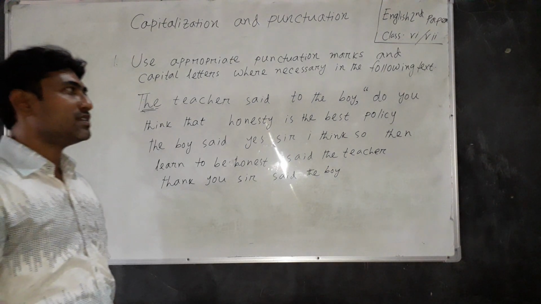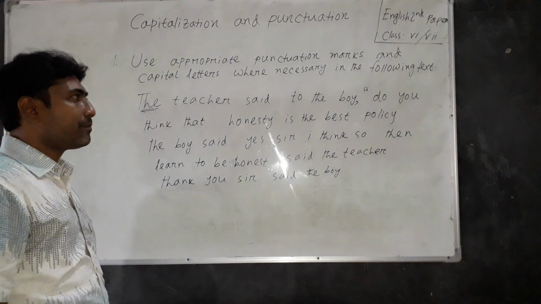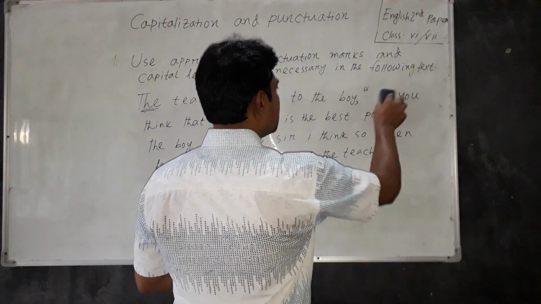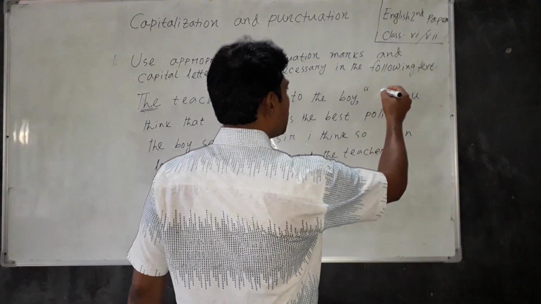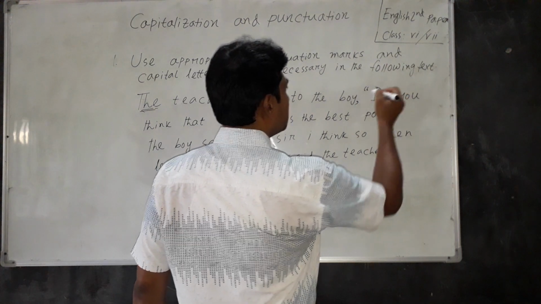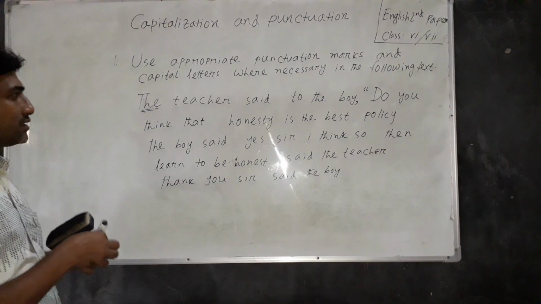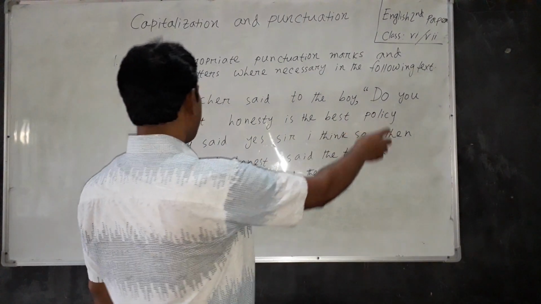Before a direct speech we use an inverted comma, and after the inverted comma the first letter of the first word of the direct speech will be a capital letter. So, do you think that honesty is the best policy?